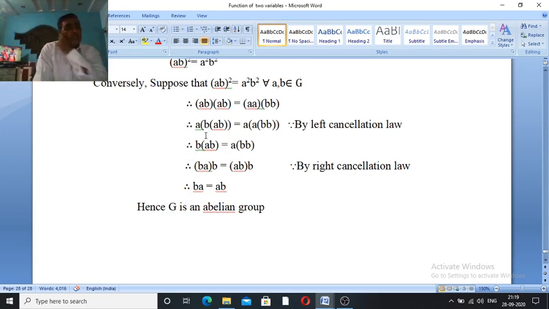Because G is a group, it satisfies the inverse law, pre-multiplying both sides by A inverse. A gets cancelled. Therefore, BAB is equal to A into BB. By associative law, B into AB, that is BA into B. By associative law, A into BB, that is AB into B. By right cancellation law, B gets cancelled, BA is equal to AB. Hence, G is an abelian group.